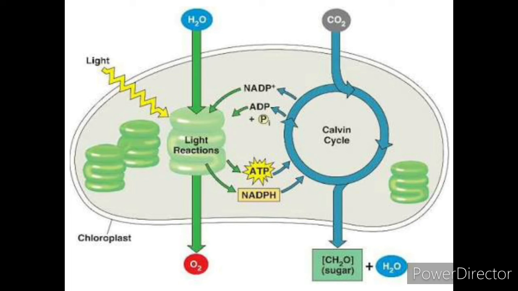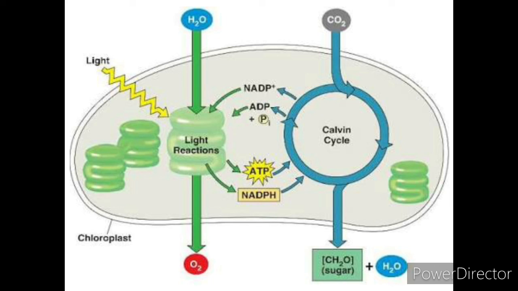In this picture you can get the idea of the whole photosynthesis reaction. You can see there is a thylakoid region which is light green in color. There is the light reaction. It absorbs the sunlight and gives out ATP and NADPH, and this ATP and NADPH enters inside the stroma region, and in this stroma region there is the formation of Calvin cycle, and this Calvin cycle gives out sugar, that is carbohydrate, and water.